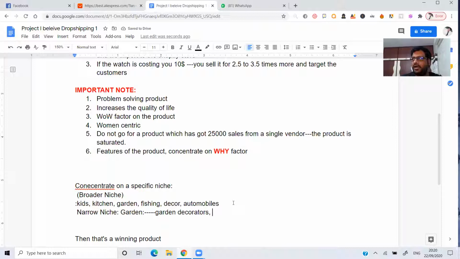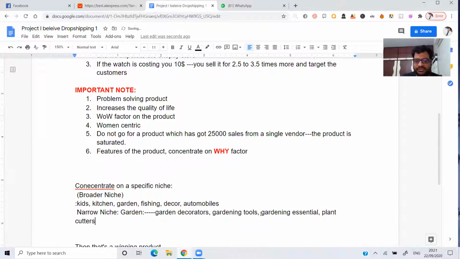Or else garden tools, gardening tools, or else gardening essentials. Again, you can go with plant cutters.